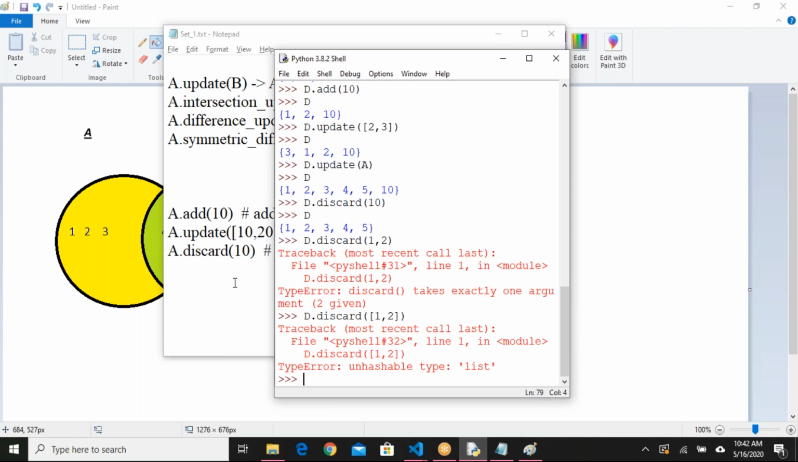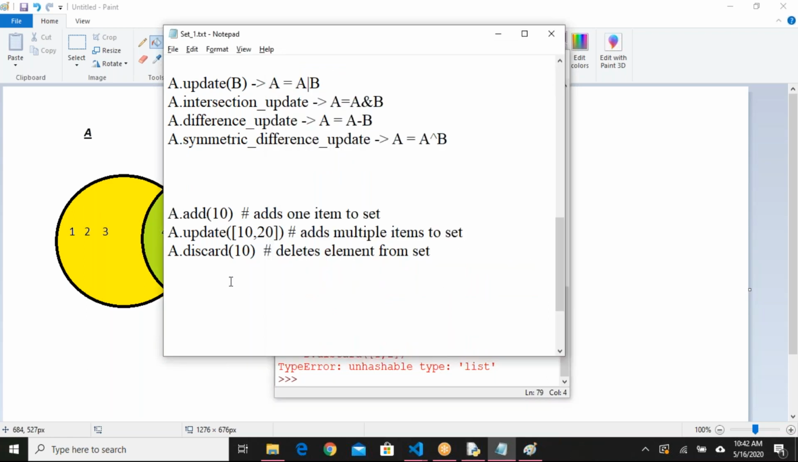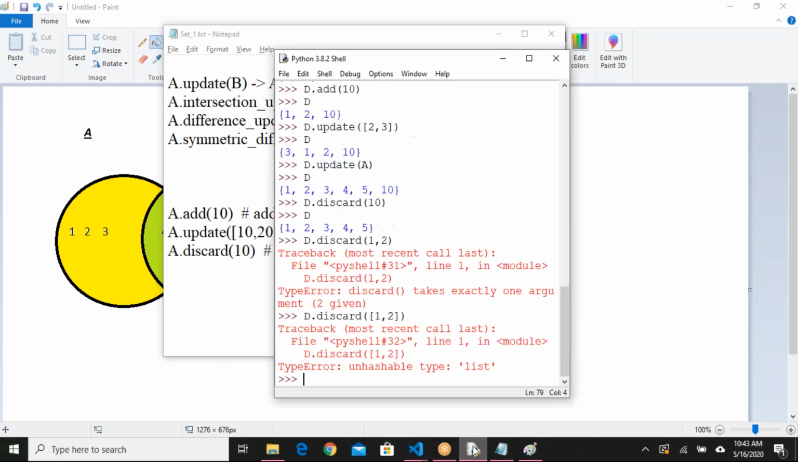Just keep this for your reference when you have multiple collections and you want to compare them. What are the common elements we have, what are the different elements we have, intersection we have, like that. When you want to perform operations on any collection, you just remember that the set we can use. And we have one more set, frozen set.